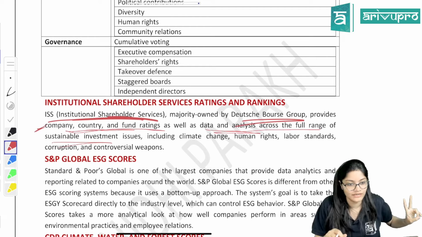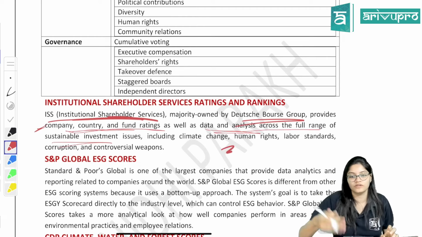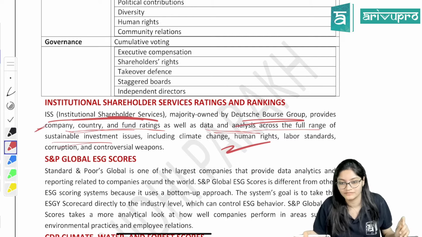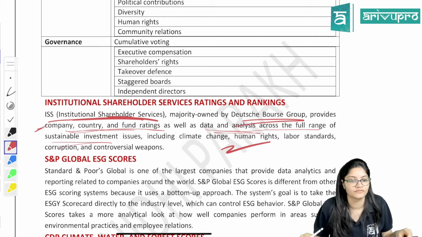Right? So in Institutional Shareholder Services, this point should be there, which was not there in any of the previous points. Otherwise, what are the criteria? All these are common criteria only. What is different? Focus on that. Common points anyway, you have to write down.